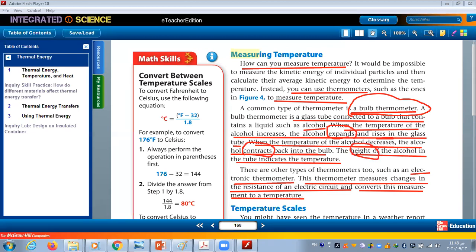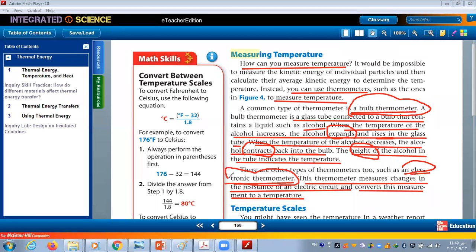Okay. Thanks, Ahmed. Another one to explain the electronic thermometer. Ayman Ishaq, can you explain, please, the electronic thermometer or the digital thermometer? How does it work?